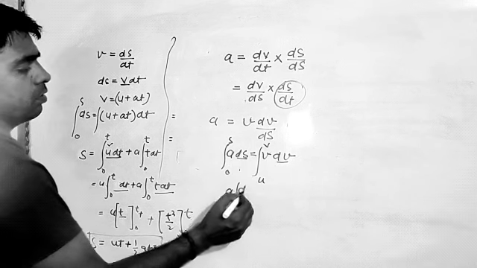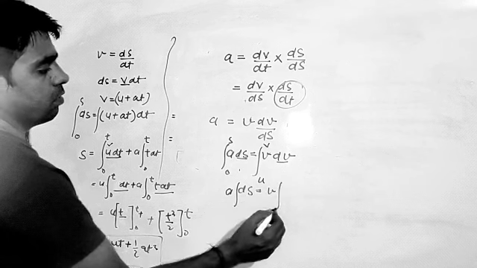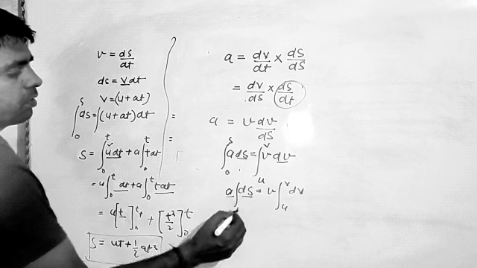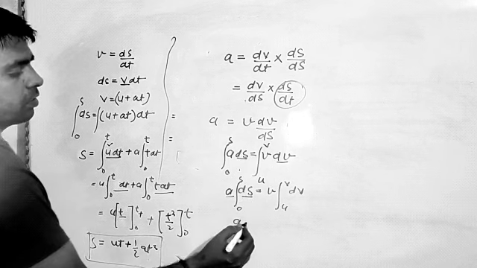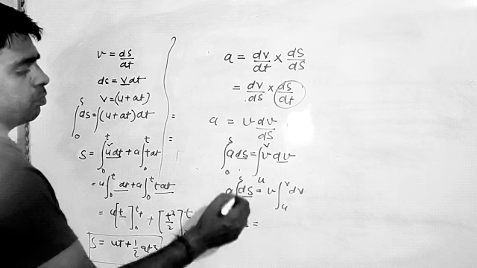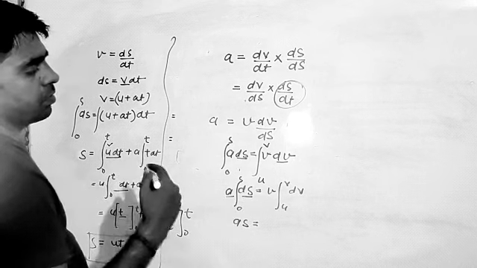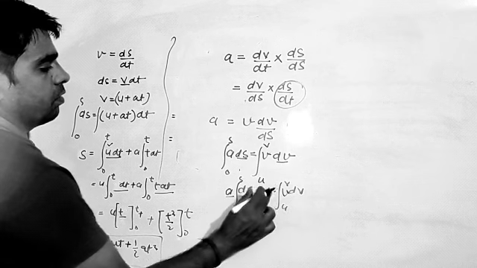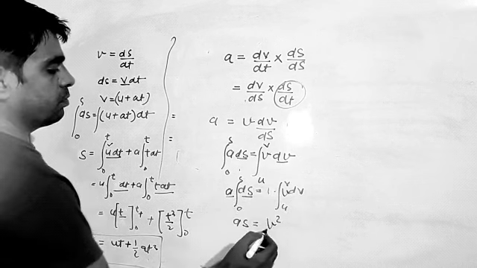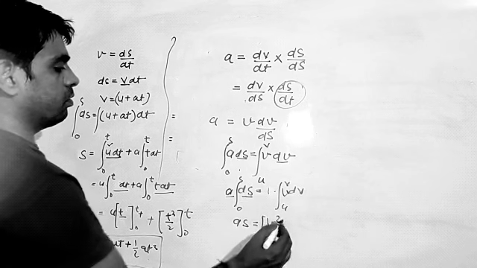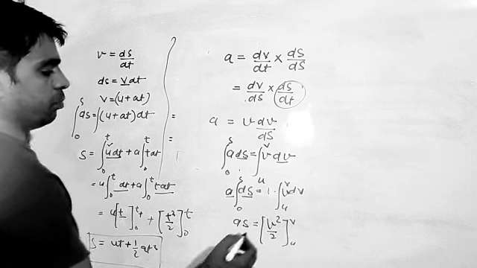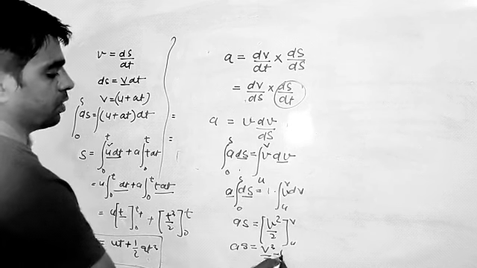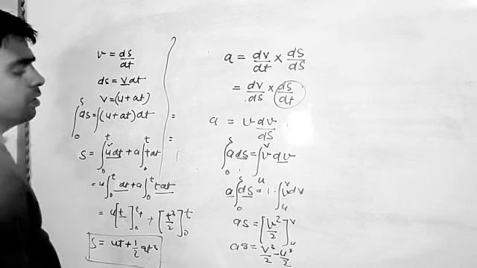So after integration of ds we have only as, putting the limit as before. And what is the value of v dv? Integration of v dv will become v square by 2. So we will place the limit. as will become equal to v square by 2 minus u square by 2 after placing the limit.